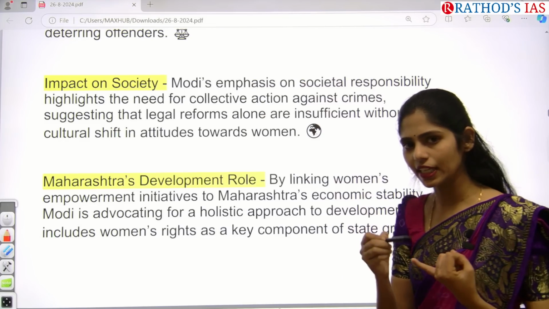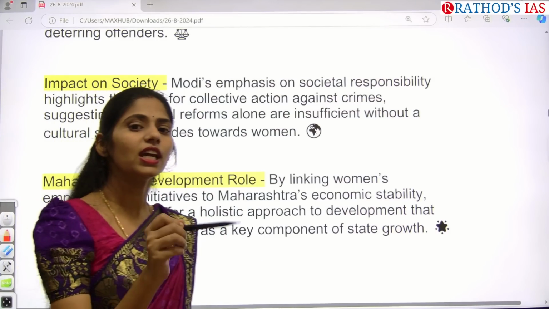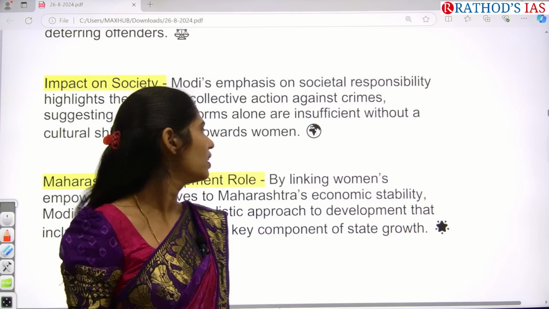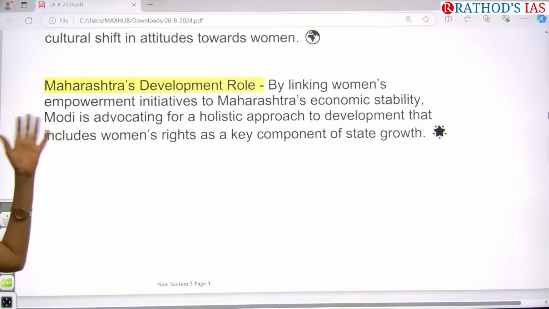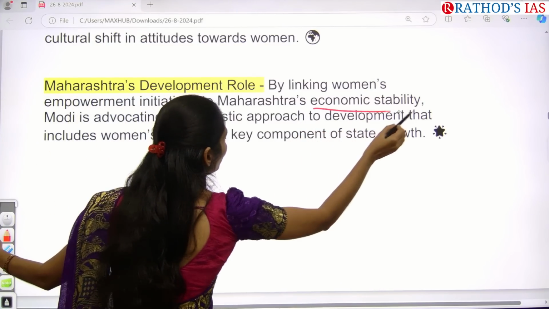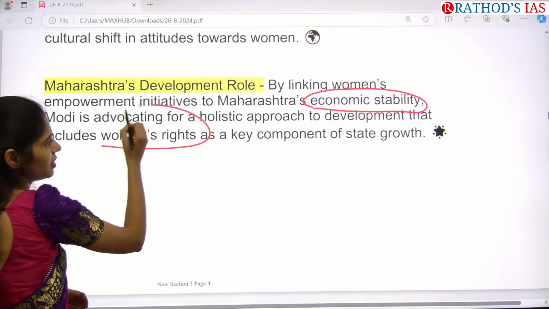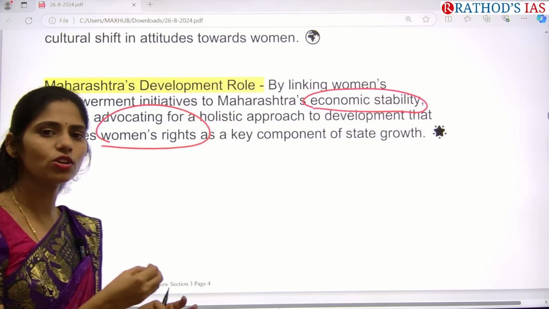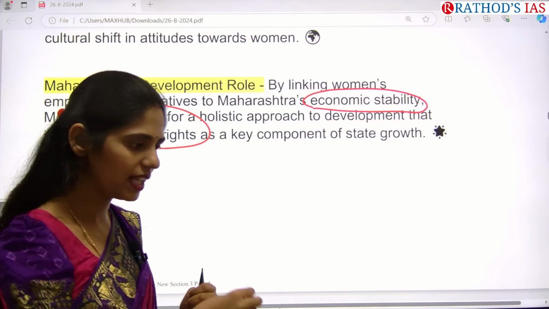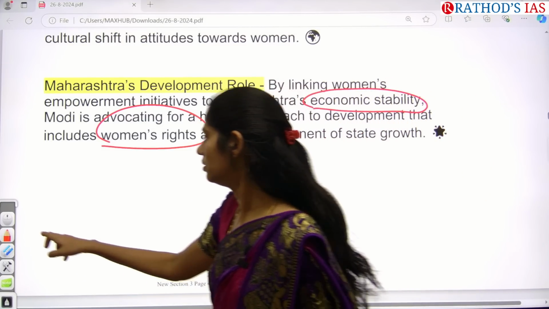Whenever the government takes collective actions, it is not only the responsibility of the central government, and not only of the state government. Even the local government needs to be involved, so that at the grassroots level we can provide safety for women. And next, if you see how Maharashtra is focusing on its development role, the government is focusing on economic stability of women and on ensuring women's rights. They came up with a component of women's rights as part of state growth itself, so that fewer cases have been recorded from Maharashtra. So these are the things that you need to remember.